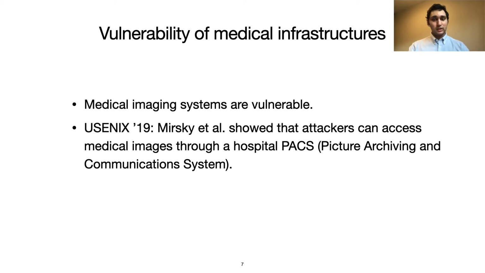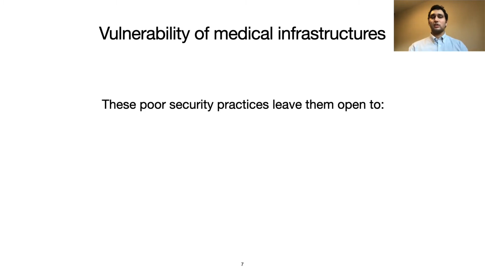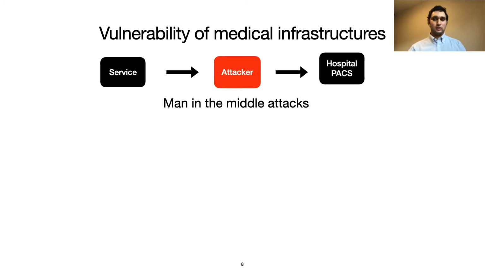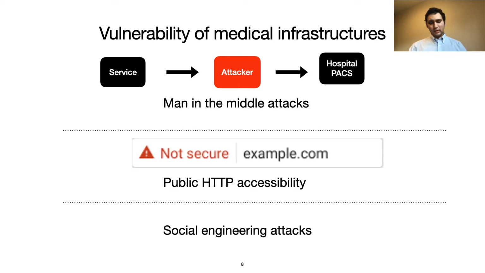This is possible because these real-world systems follow poor security practices, such as misconfigurations and use of default credentials. These poor practices leave them exposed to attacks, including man-in-the-middle interceptions, unauthorized HTTP access, and even social engineering attacks. So hopefully by now it is clear that a medical deepfake attack is both motivated and realistic.